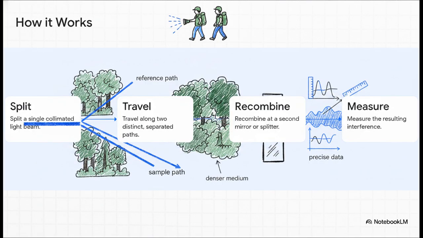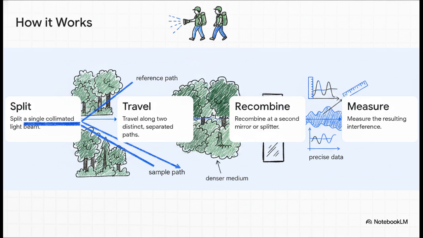So how does this whole shebang actually work? Well, picture two hikers starting at the exact same point. You split a single, perfectly aligned beam of light into two. One hiker takes what we call the reference path, and the other takes the sample path. Because these paths are physically separated, you can put something, like a new medium or a gas, right in the middle of the sample path. If that hiker walks through a denser forest, they slow down, right? When the two light beams finally recombine at a second mirror, they arrive slightly out of sync.